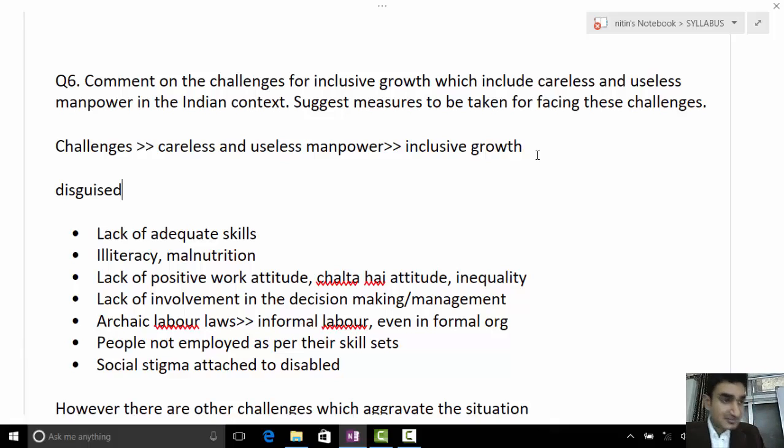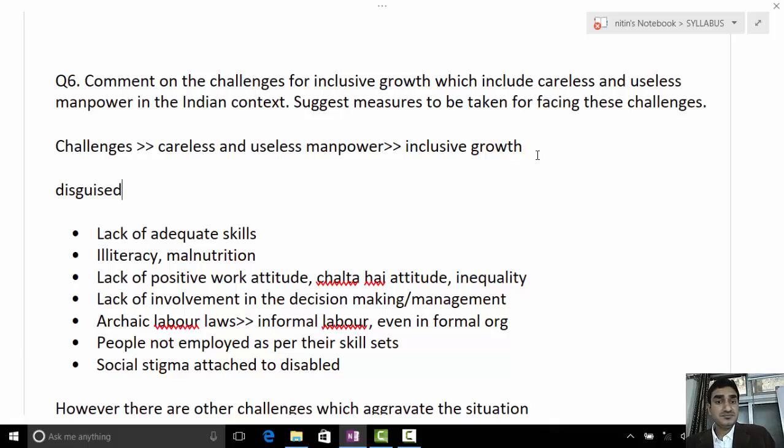Secondly, illiteracy, malnutrition. When a laborer is illiterate, low skilled and highly malnourished, the productivity will be very low. So what kind of labor is it? Useless in that way. So these are challenges in that.